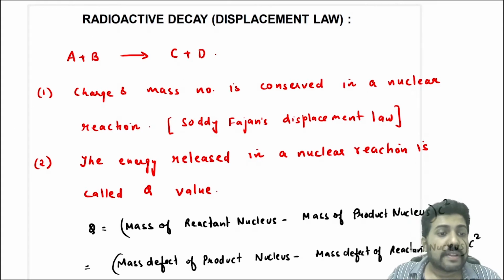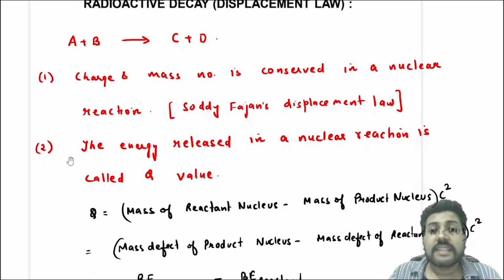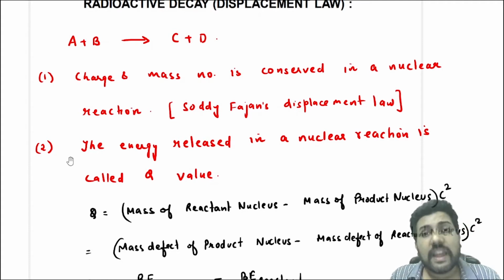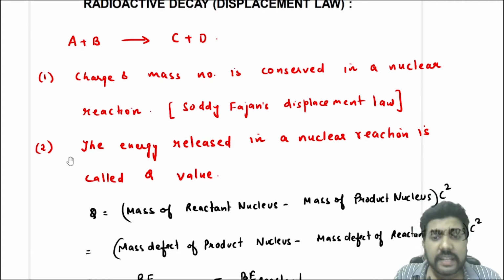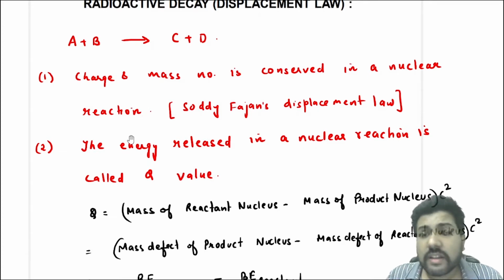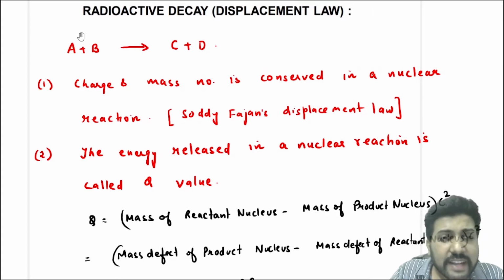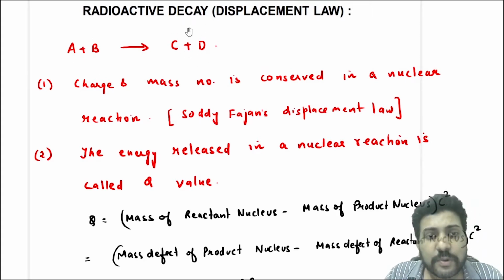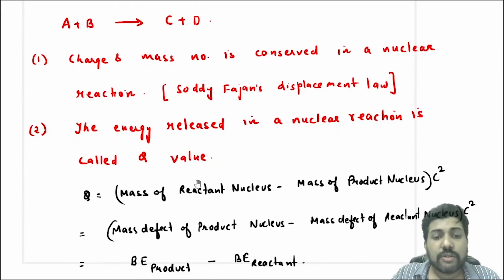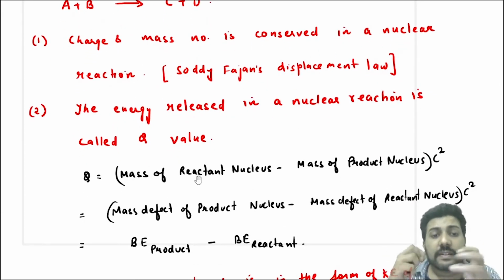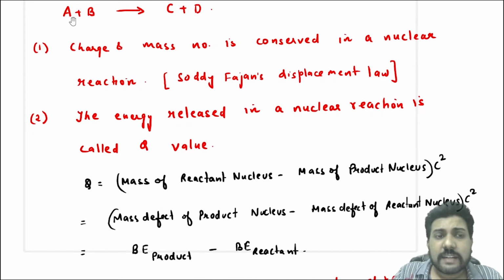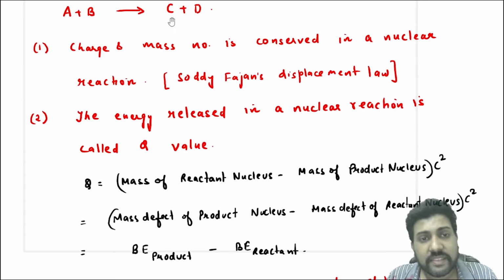Okay. Now, the next point we have already discussed: the energy released in a nuclear reaction is called the Q value. Q value is the mass of reactant nucleus minus the mass of the product nucleus, into c square, that I've already told you in the last class. You also know that if the reactant has more mass, that means it has less mass defect, and the product has less mass, that means it has more mass defect, right?